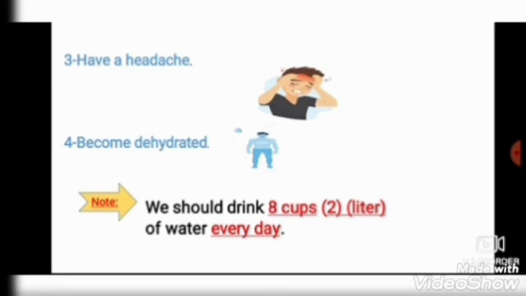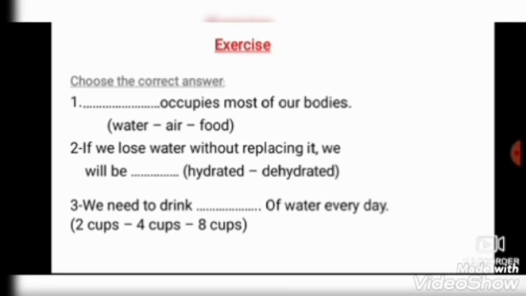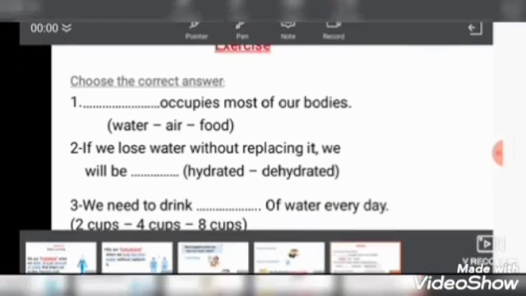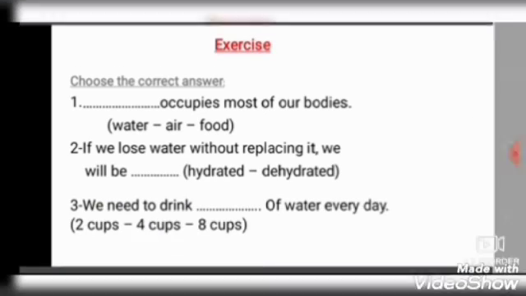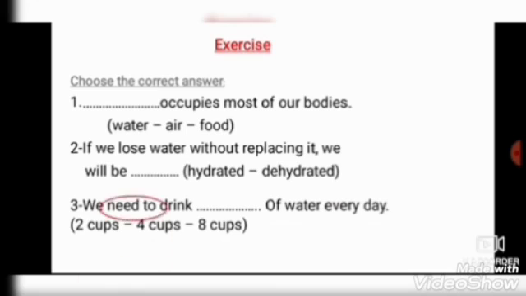Okay, Junior 3, let's start to solve the exercise. Choose the correct answer. Water occupies most of our body. Yes, water. Number two, if we lose water without replacing it, if I lose a lot of water, do I become hydrated or dehydrated?